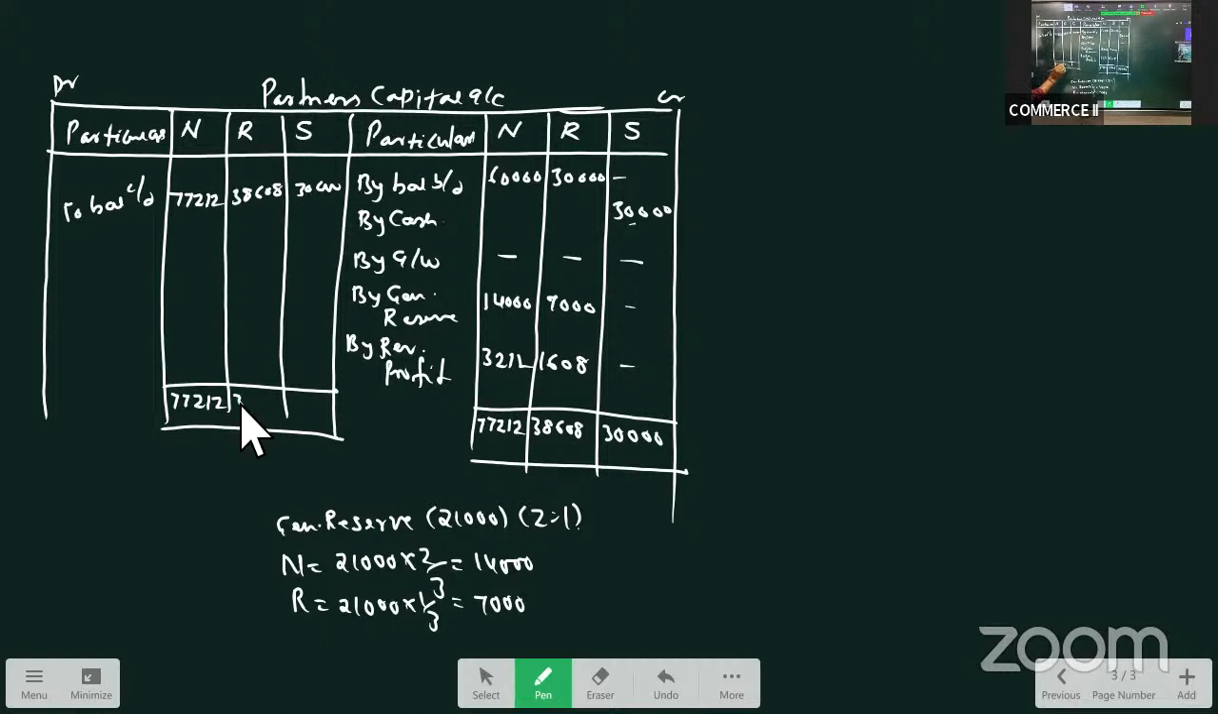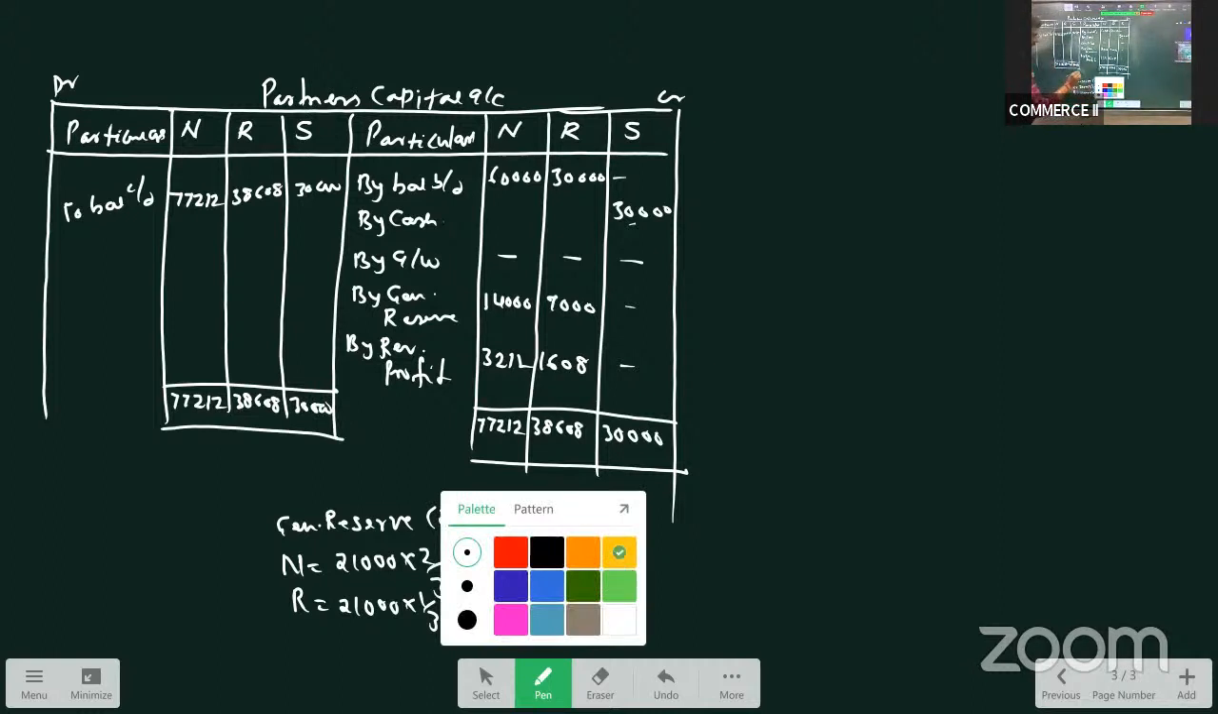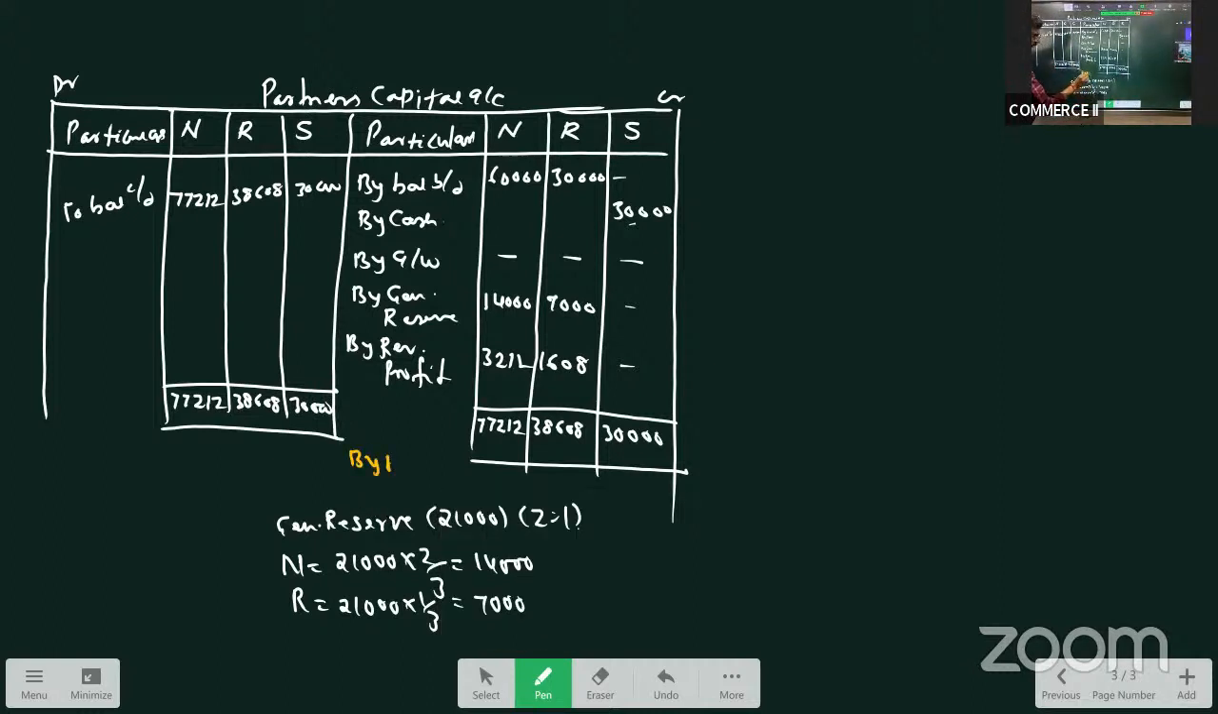77,212, 38,608, 30,000. Okay. Then the same balance by balance brought down: 77,212, 38,608, and 30,000. Is it clear? What is the last step left? It is, of course, the balance sheet. Balance sheet I'll take on the next page.